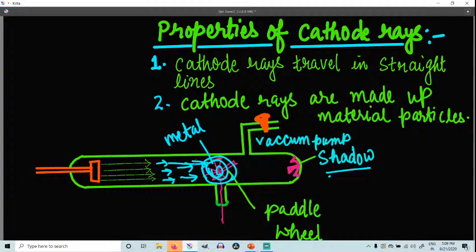Obviously, when the rays strike on the upper half, what is going to happen? They are going to strike on the upper half, and then it is going to rotate like this. So this point proves that the cathode rays which are generating are made up of material particles. That's why, because matter has some mass, it means there is something inside, it means they have some mass.